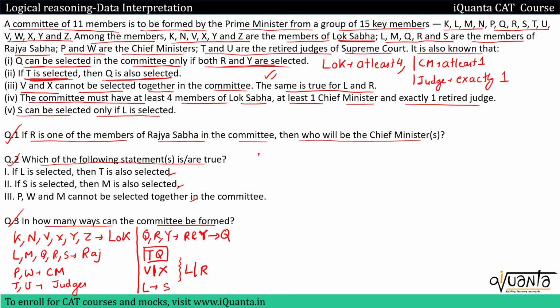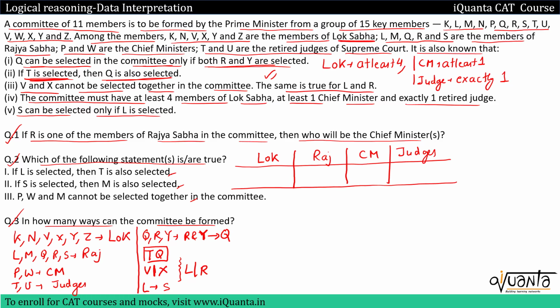So let me start forming the teams. We know that we should have some members of Lok Sabha, then some members from Rajya Sabha, then some chief ministers, and then judges, okay? We have been given that R is one of the members of Rajya Sabha in the committee, so R will be selected. Now when R is selected, L will not be selected. So in Rajya Sabha we cannot have L.